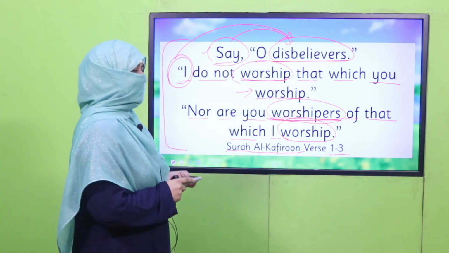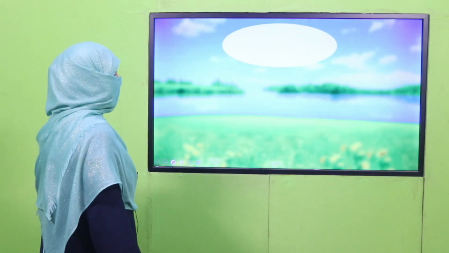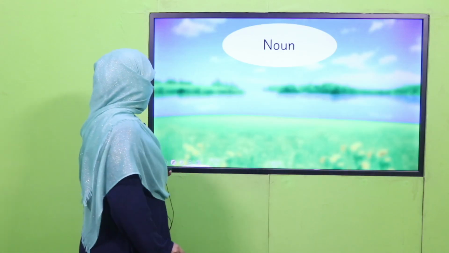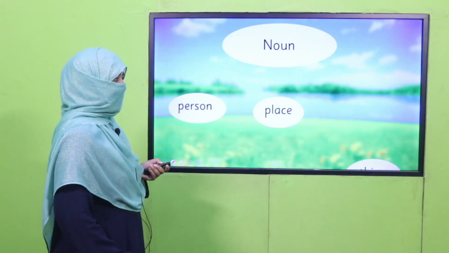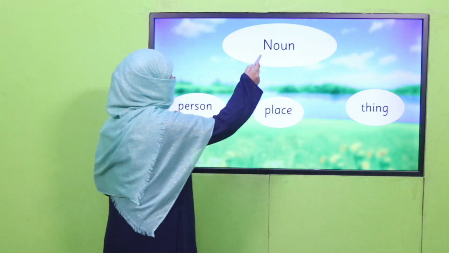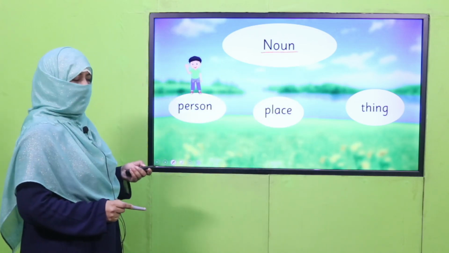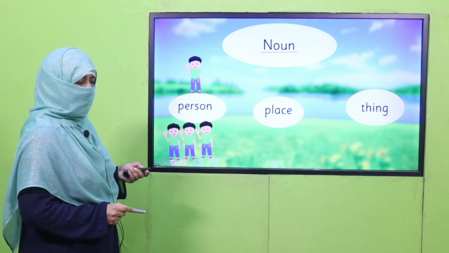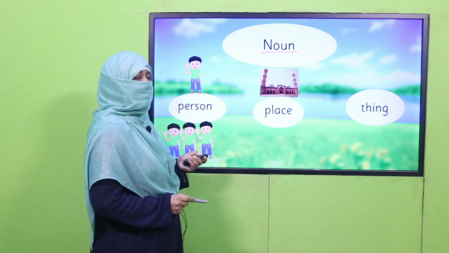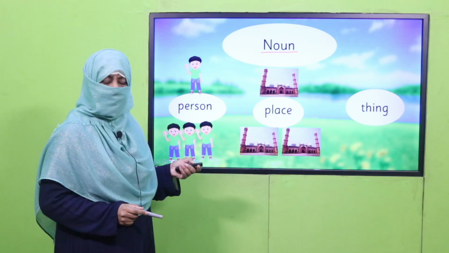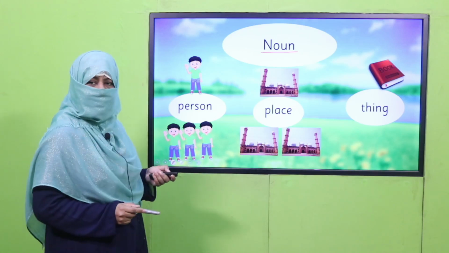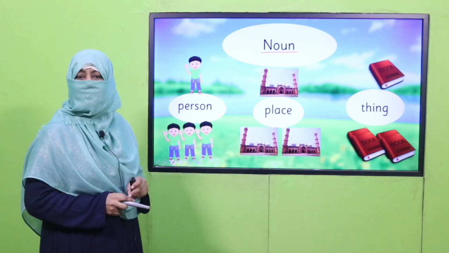So let's start our today's topic, that is singular plural. I taught you noun refers to person, place, and thing. Remember, noun is the name of person, place, and thing. If it's one, it's singular. If it is more than one, it's plural. If it is one place, it's singular. If it is more than one, it's plural. If it is one thing, it's singular. If it is more than one, it's plural.